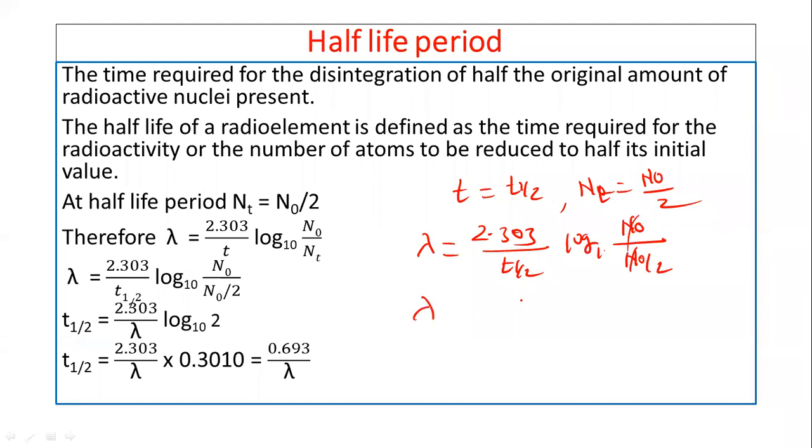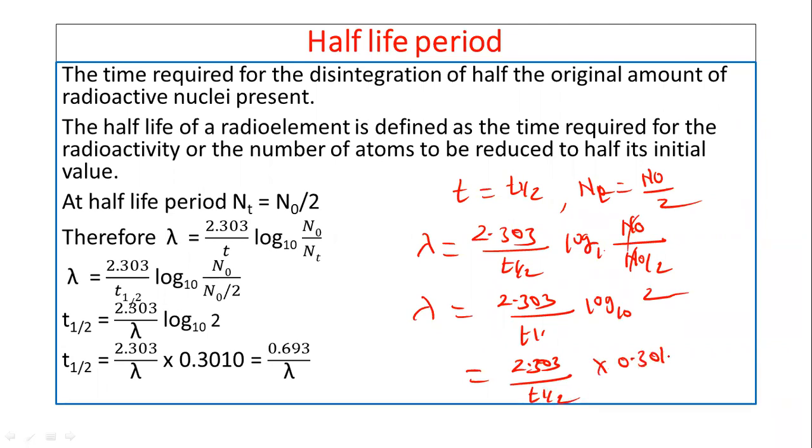So lambda equals 2.303 divided by the half-life period, log to the base 10 of 2. So we can write this equation as 2.303 divided by the half-life period, multiplied by 0.3010, which is log 2.